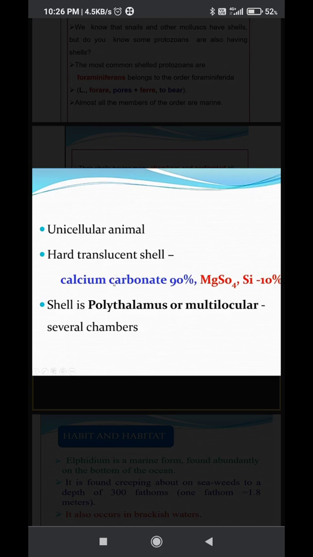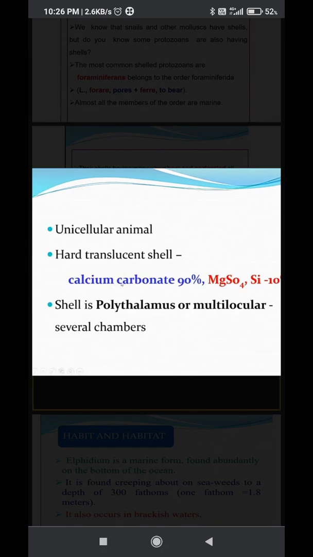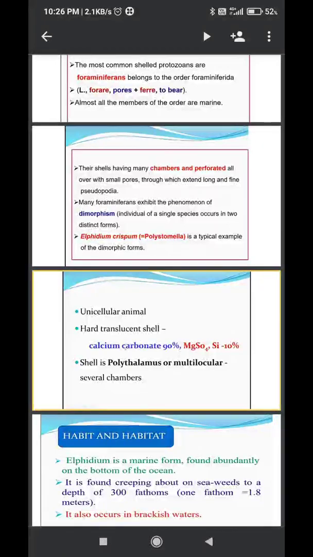The shell is made up of 90% calcium carbonate and 10% magnesium sulfate and silica. Generally the shell is called polythalamous or multilocular. This organism's shell has several chambers, so that is the reason why it is called polythalamous or multilocular.